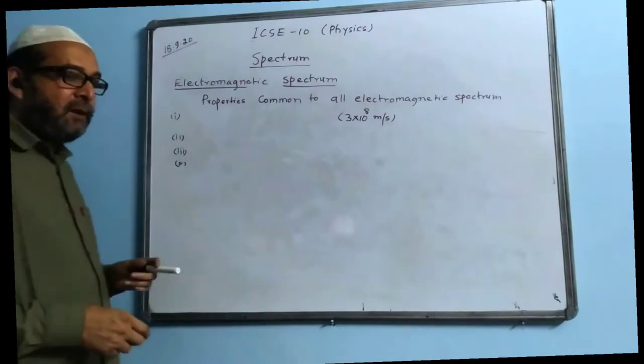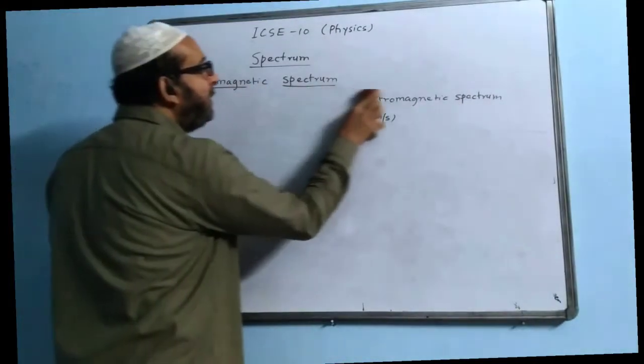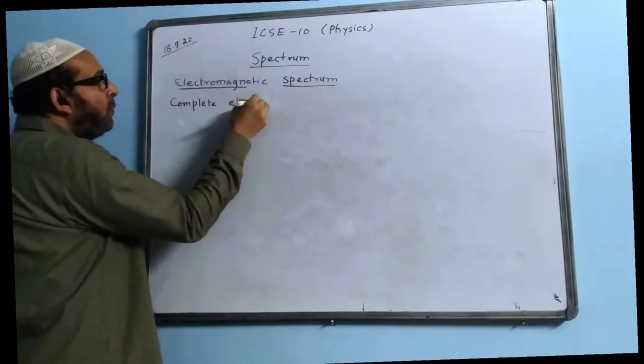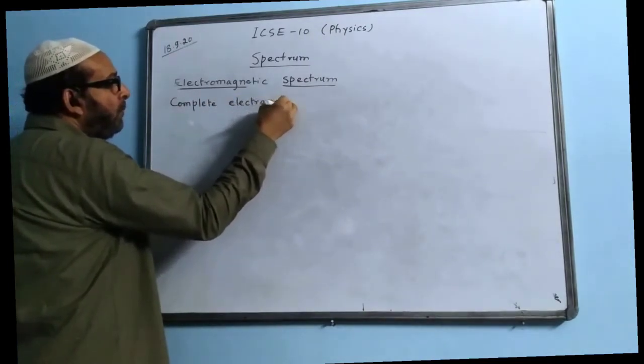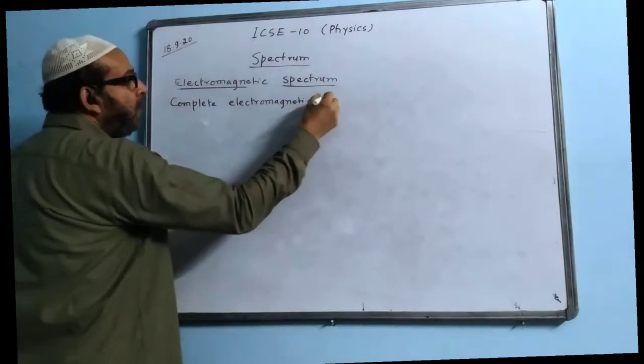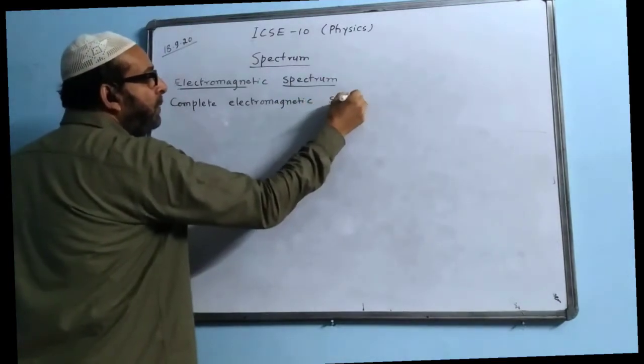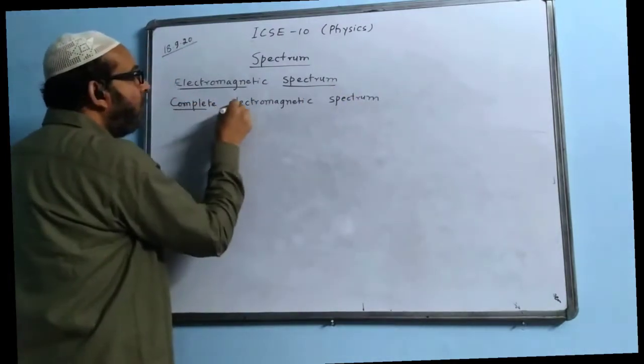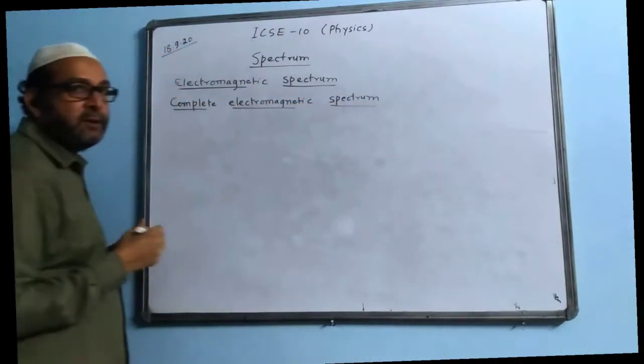Now you can give the next heading: complete electromagnetic spectrum. As I told you, there are 7 of them, so we have to learn their names.